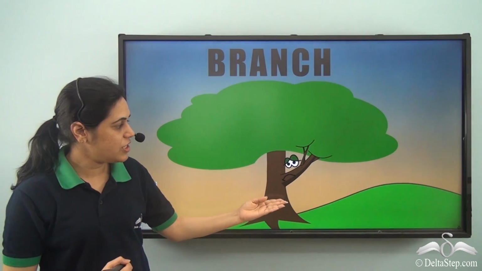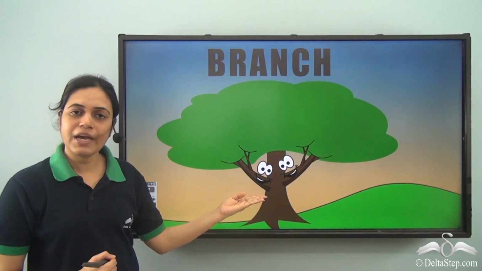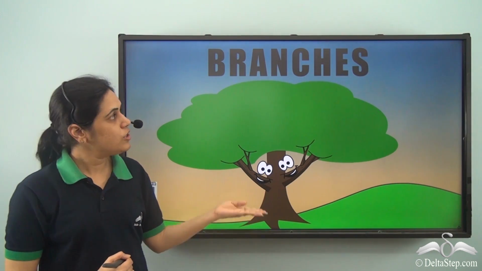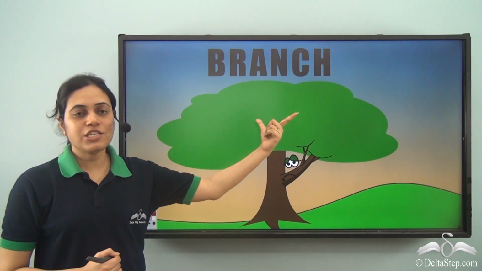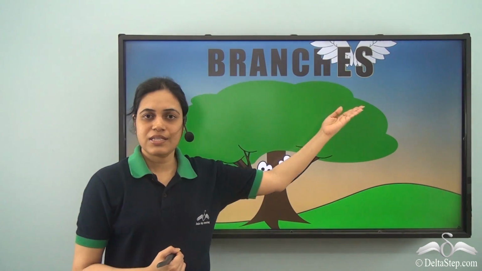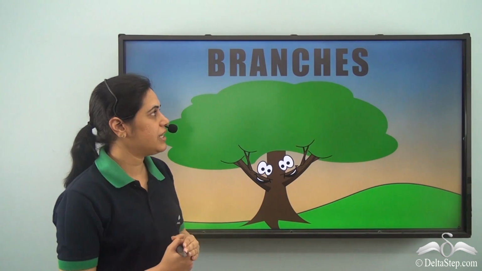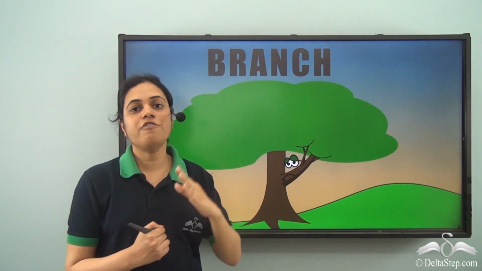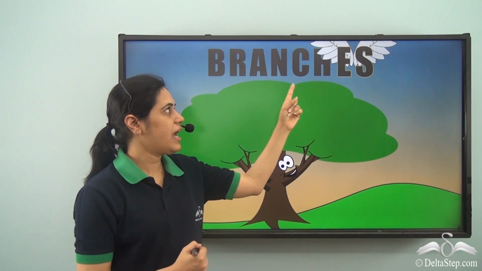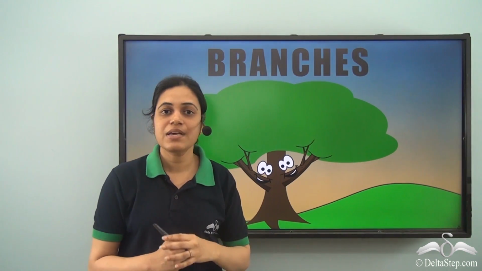This is one branch. When it is joined by another branch, it becomes plural and happy too. So the word branch becomes the word branches in the memory of angel Es. So plural of branch is branches. B-R-A-N-C-H-E-S.